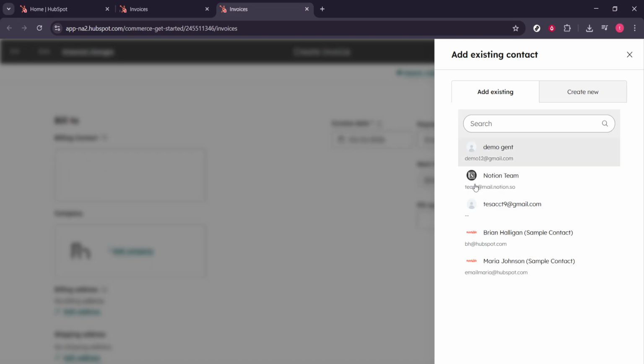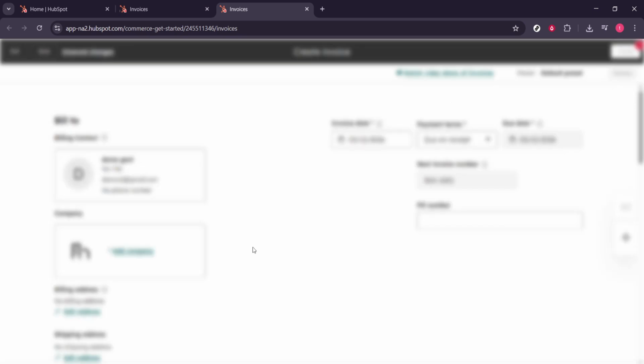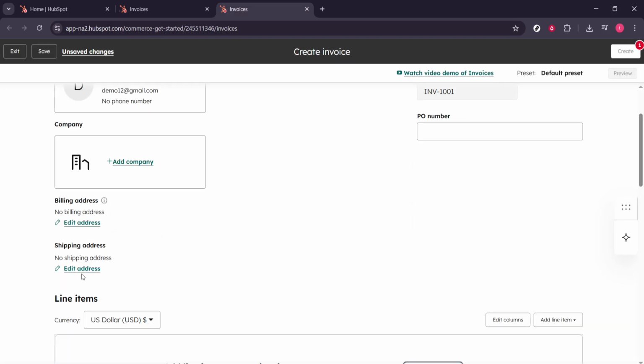Now enter the billing address. This appears on the invoice and is used for taxes and records, so include the full street, city, state or region, postal code, and country. If your invoice also needs a shipping address, add that as well. If nothing ships, mirror billing or leave shipping blank.